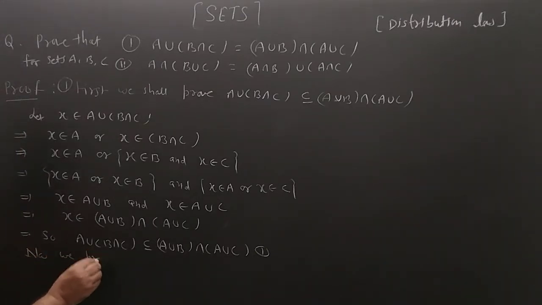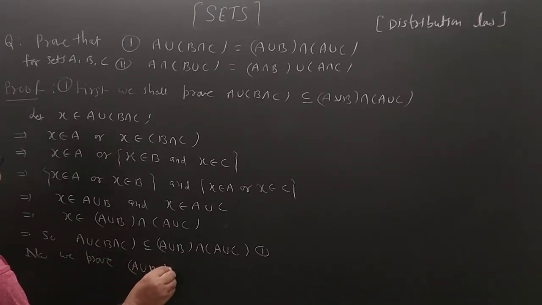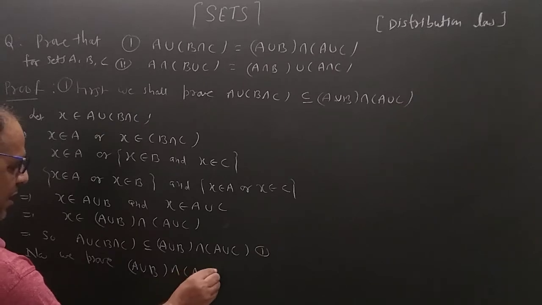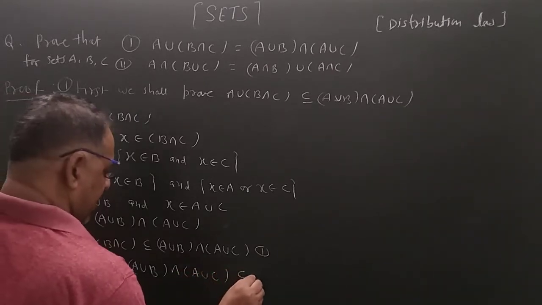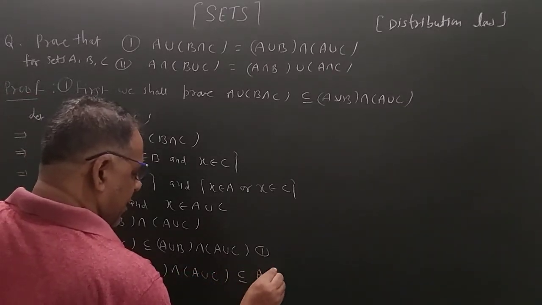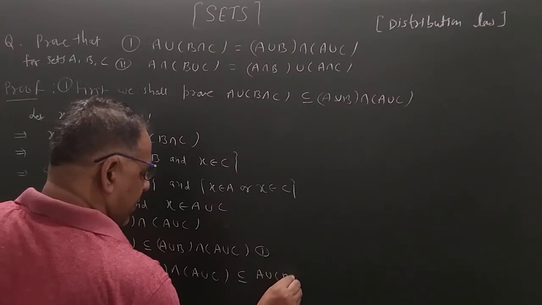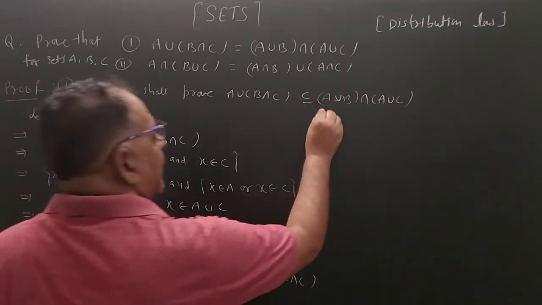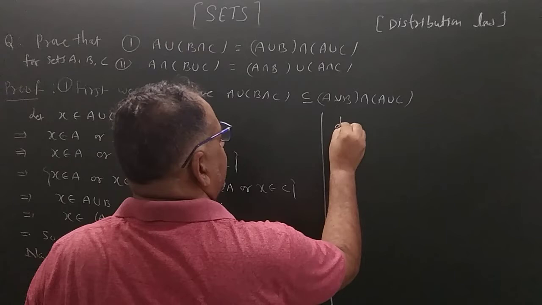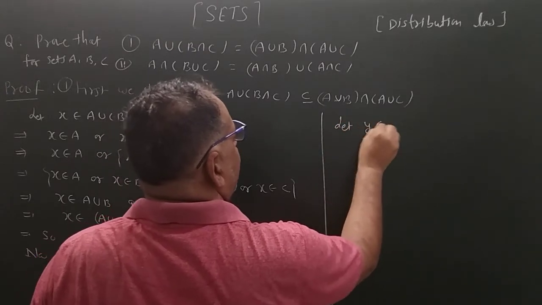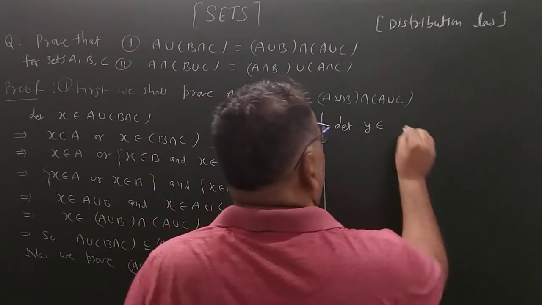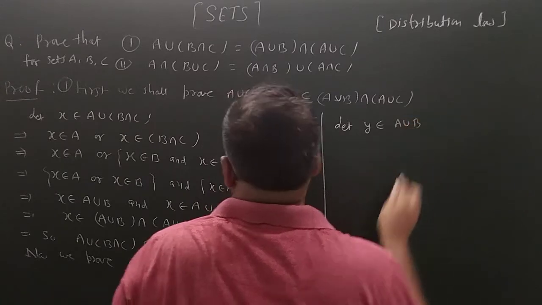Now we prove that (A union B) intersection (A union C) is a subset of A union (B intersection C). Let Y belong to it.